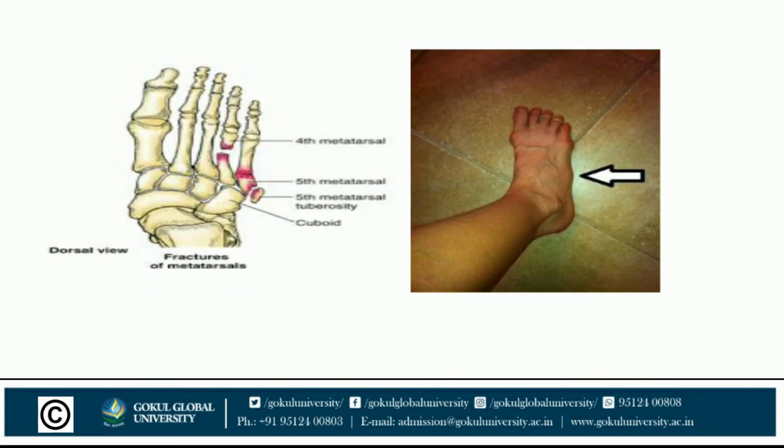In this diagram you can see the tuberosity of the fifth metatarsal. In the second image the arrow suggests the tuberosity of the fifth metatarsal bone. In medico-legal practice, you should understand whether it is a fracture or an inflammatory condition, because considering an inflammatory condition, you would give an NSAID, a non-steroidal anti-inflammatory drug. So first you have to rule out whether it is an accessory bone or any pathological condition.